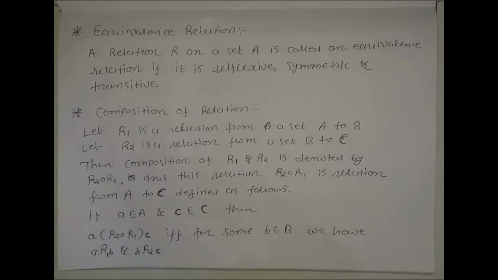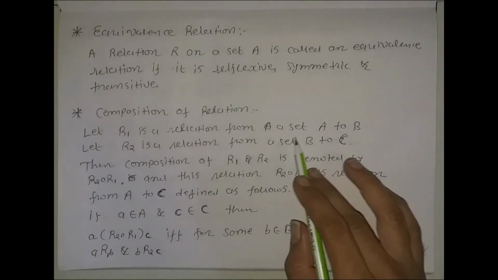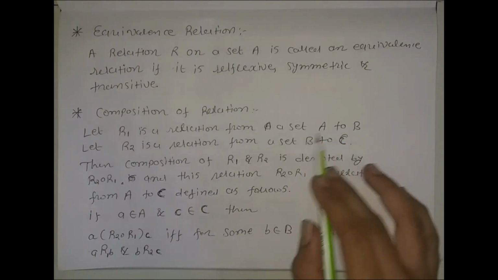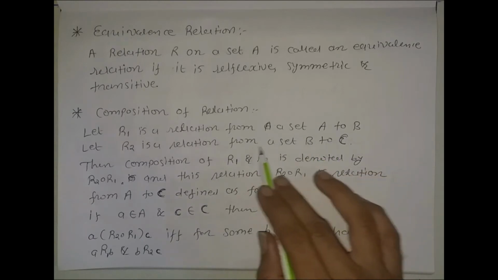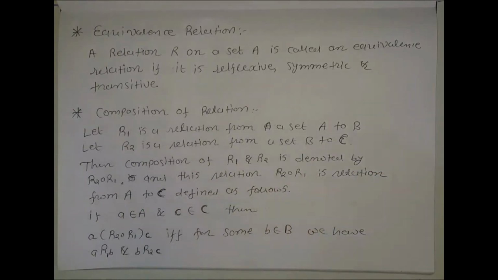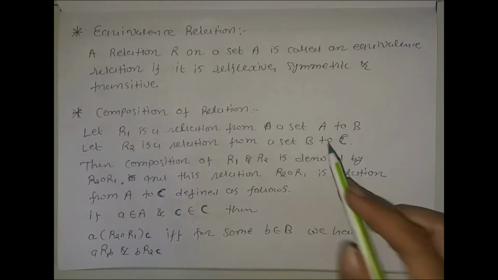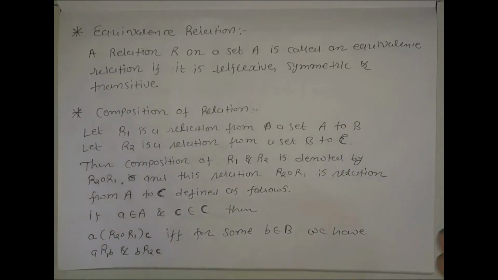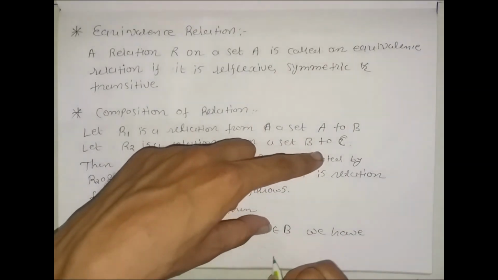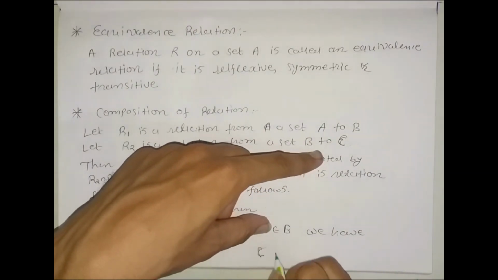You can also verify that the composition of relations is associative. If R1 is a relation from set A to B, R2 is a relation from set B to C, and R3 is another relation from set C to D, then what is the associative property?